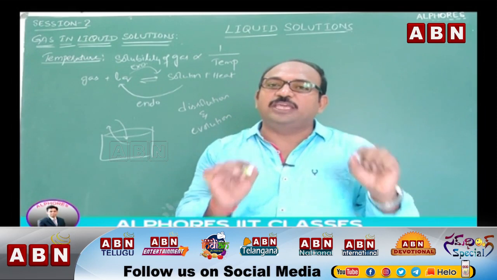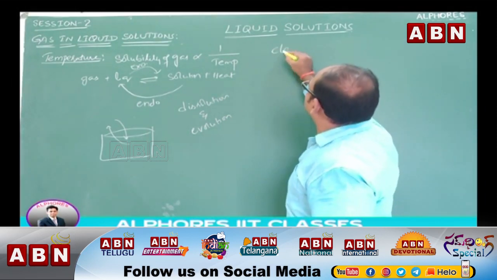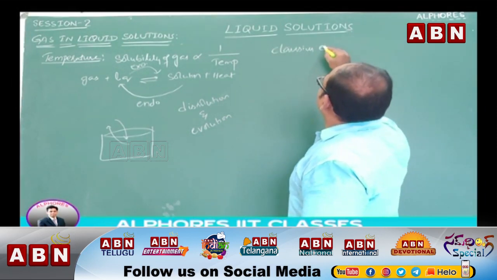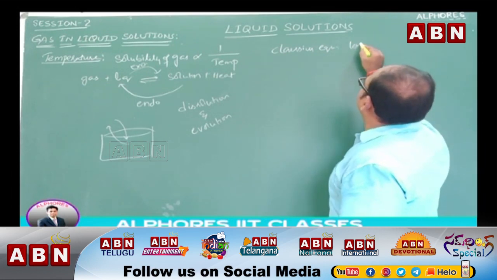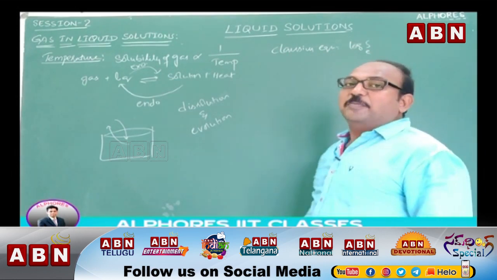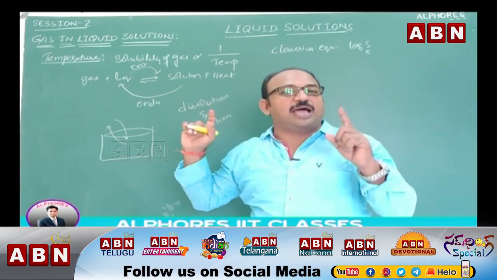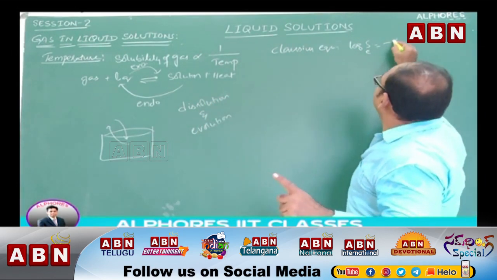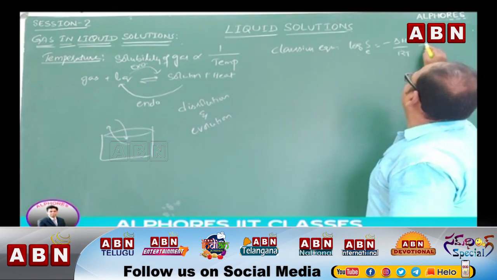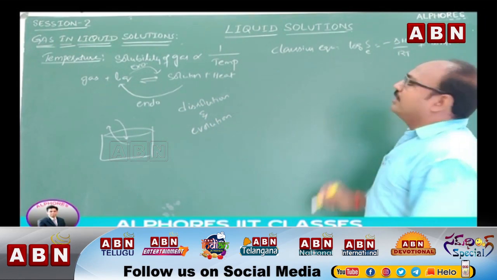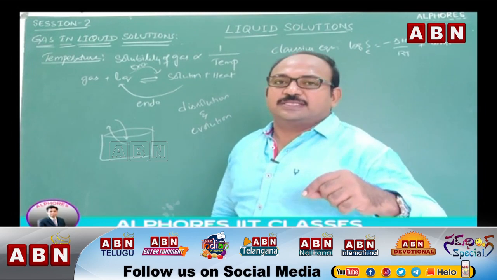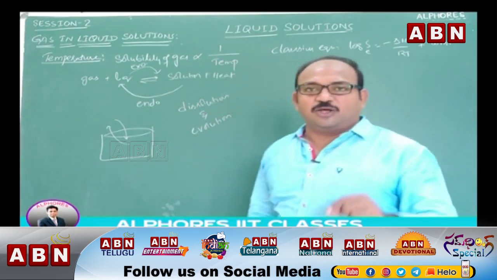Clausius provided one equation. For a dissolution of gas, log S base e is equal to minus delta H by RT plus constant. Where we get this from, we will discuss later, not now.